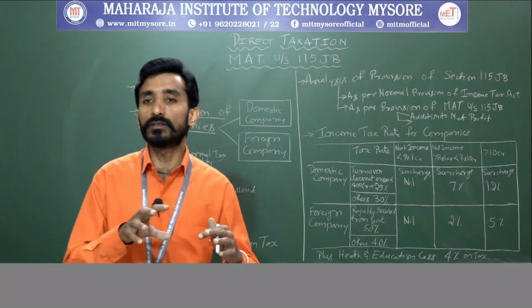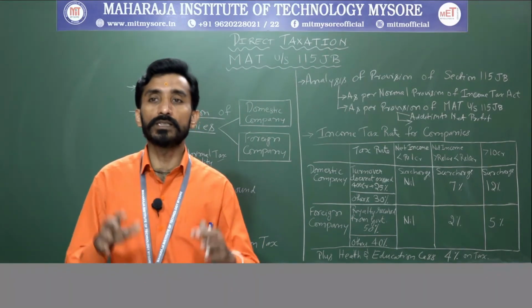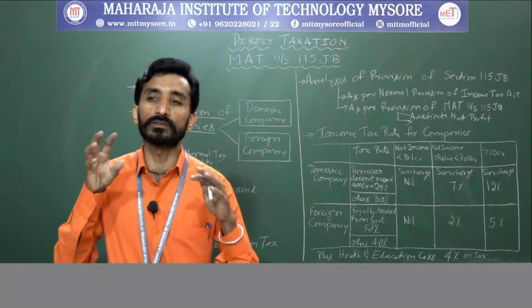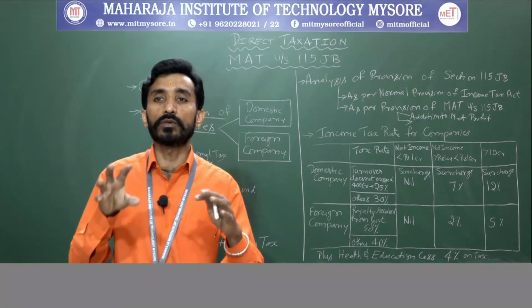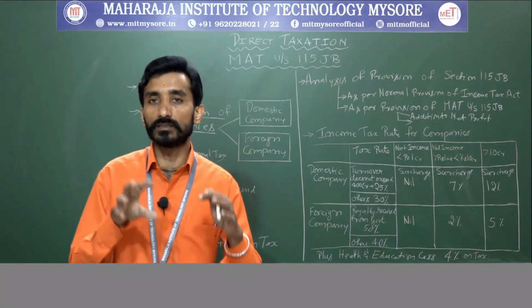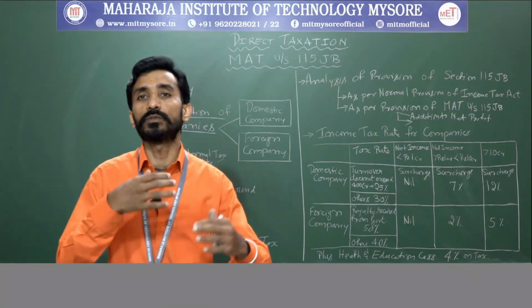So at that point of time, depending on the Insolvency and Bankruptcy Code of 2016, aggregate amount of brought forward loss and unabsorbed depreciation that will be occurred, that has to be added back.